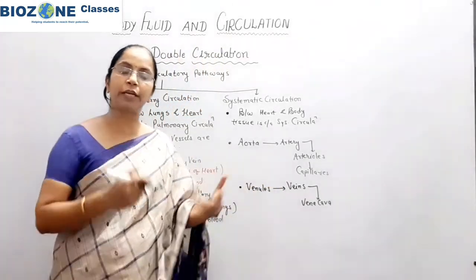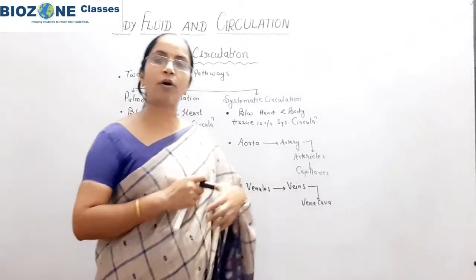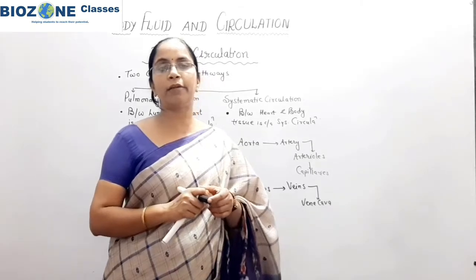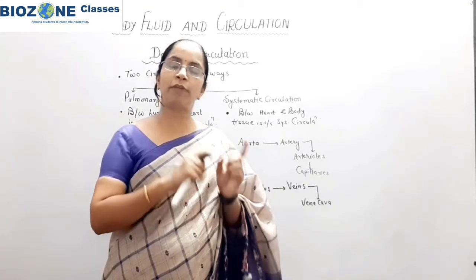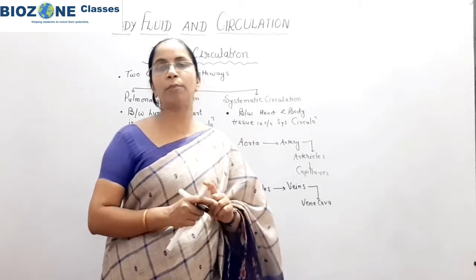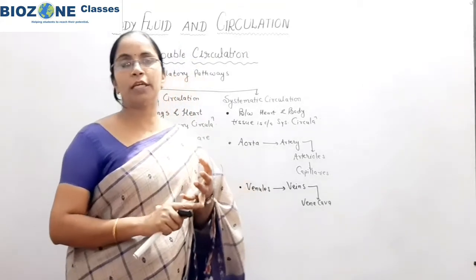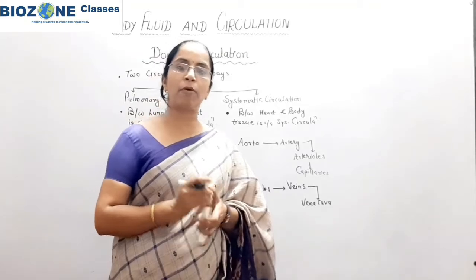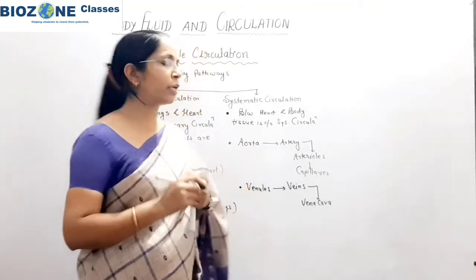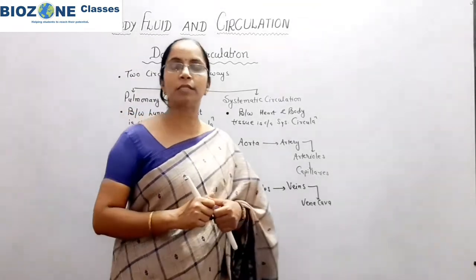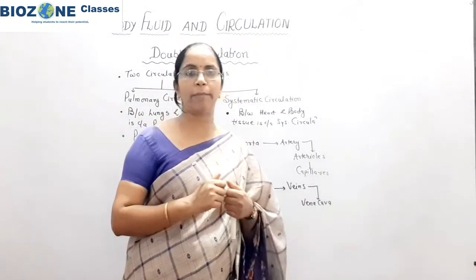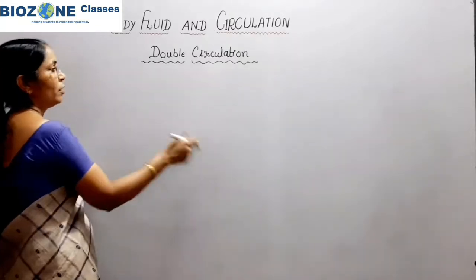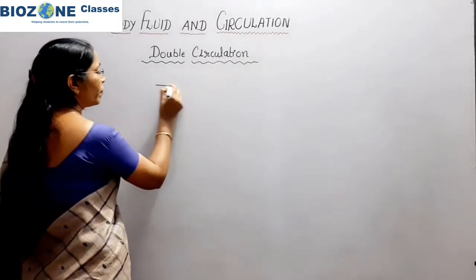One time, oxygenated blood enters the heart for distribution to the body, and a second time, deoxygenated blood enters the heart for purification. During purification, deoxygenated blood from the heart enters the lungs with the help of the pulmonary artery. So how does it take place? Now we study the double circulation with the help of a diagram. Let's come to the diagram session for the double circulation.